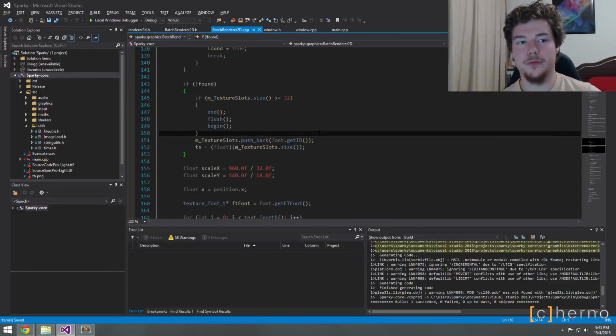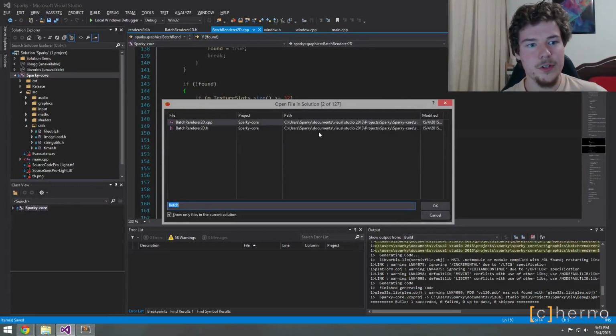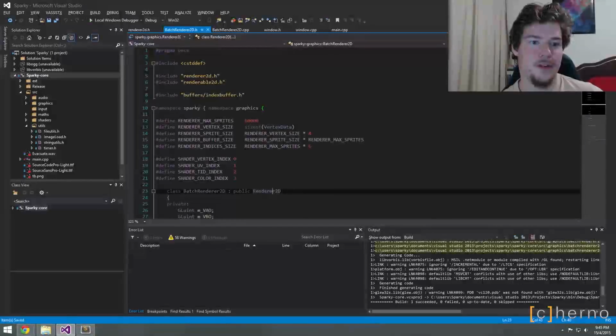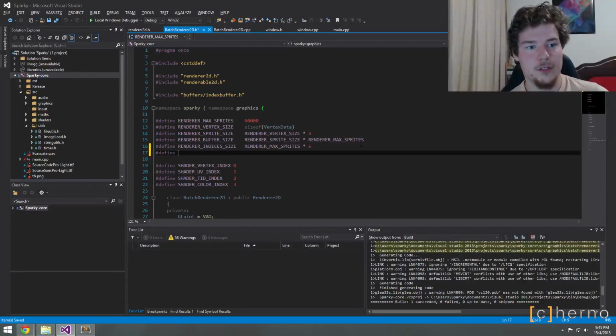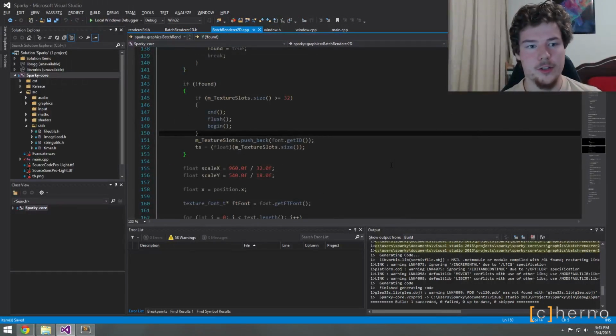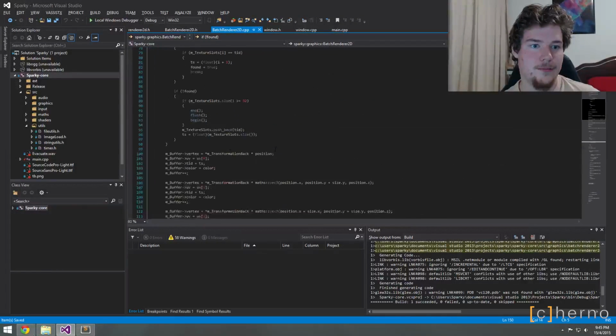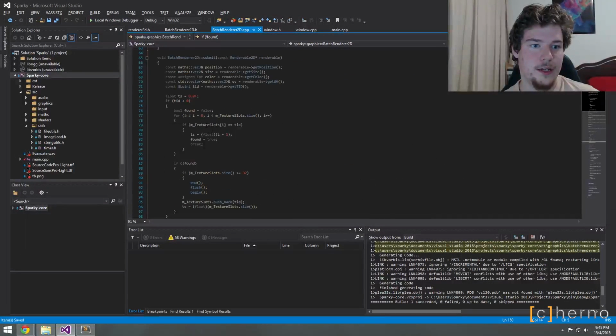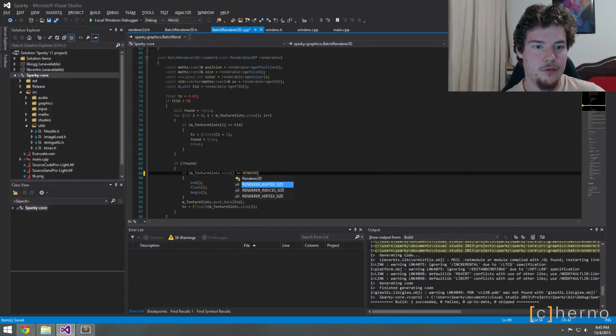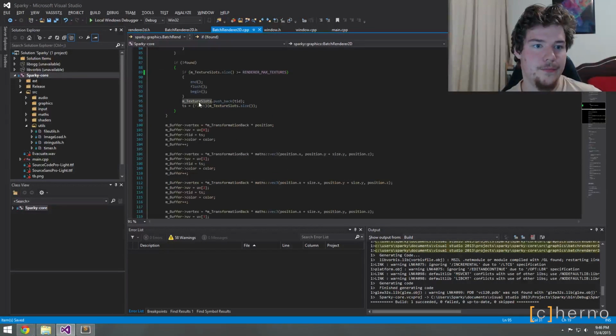So what we want to do is this. We want to have a hash define up here, which is called renderer max textures, and we'll set that equal to like 8. Right now it's 32. We're just going to set it lower. We'll probably set it to 2 or something just to test it in a minute. And what we'll do is in m texture slots, we'll change this to be renderer max textures. We do all this stuff.